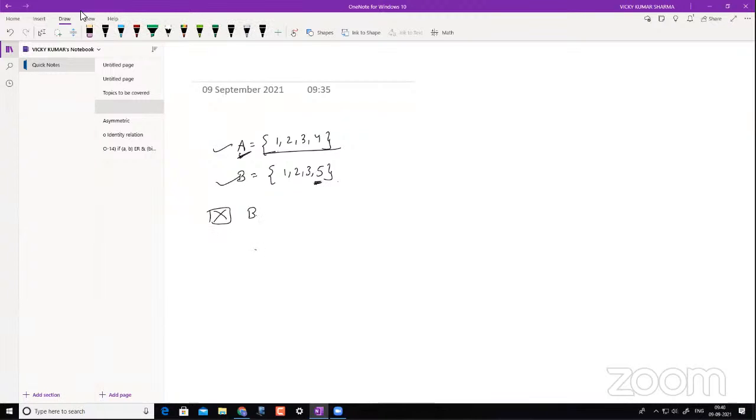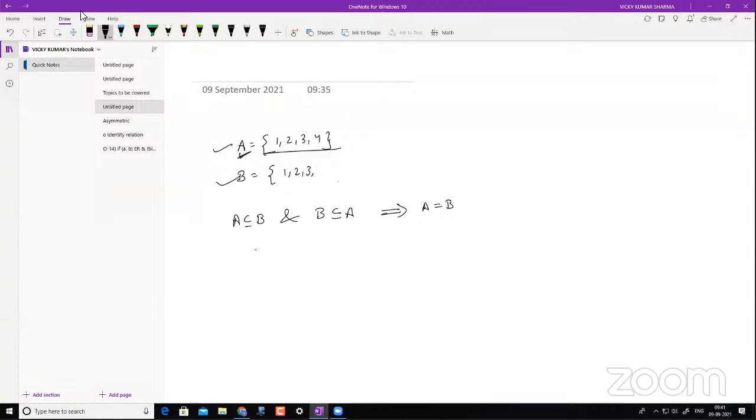Okay, so having known these two concepts, now if I have A is a subset of B and B is a subset of A, and if these two conditions are happening, this implies A should be equal to B. That means the elements of set A are equal to the elements of set B. Now let's understand this.